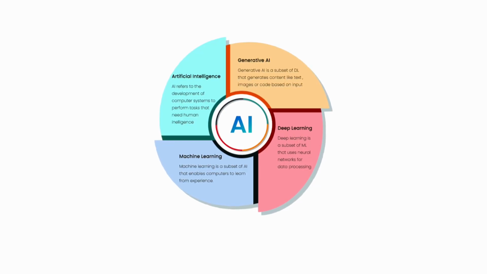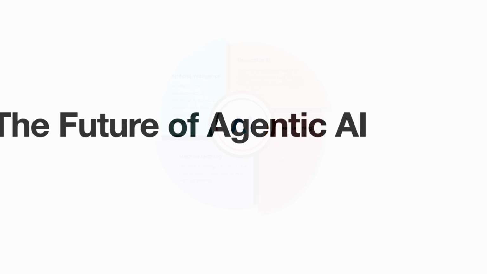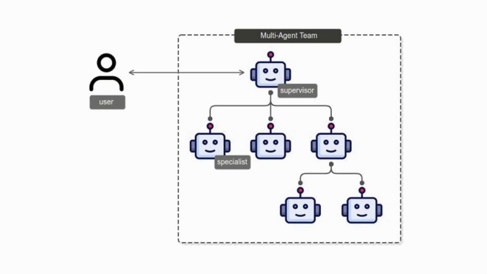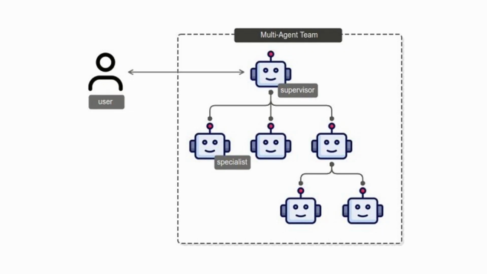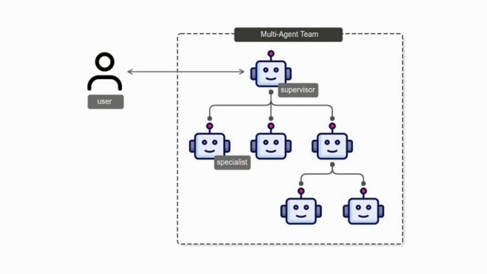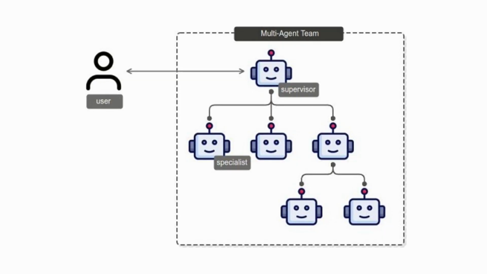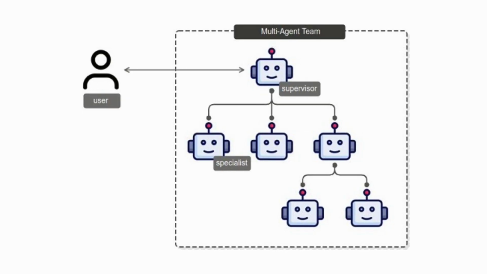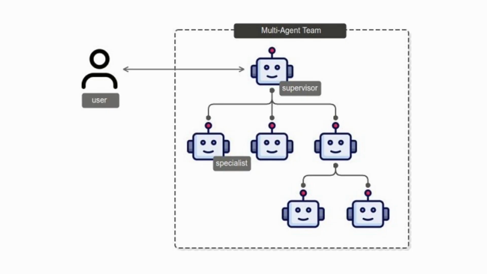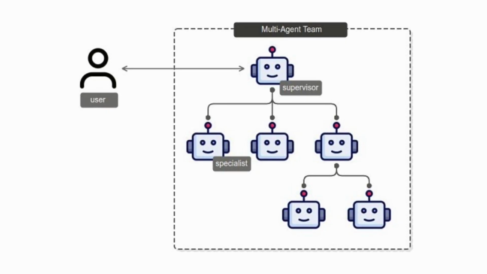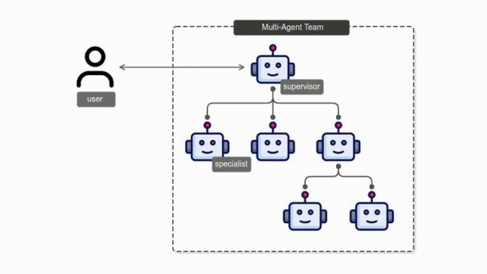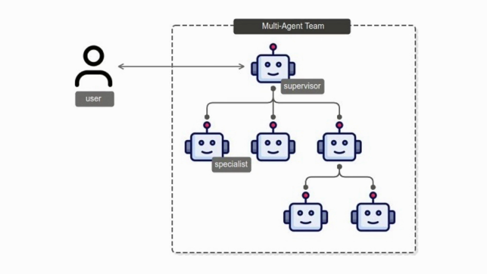The future of agentic AI. Looking forward, the field is evolving fast. We're moving toward model-native agents, systems where reasoning, memory, and tool use are built directly into the AI model. We'll also see multi-agent ecosystems, where different agents specialize in different tasks and coordinate together, forming what some call an agentic web. And as this technology matures, there will be growing emphasis on transparency, trust, and human-AI collaboration. Agentic AI isn't about replacing people. It's about extending our capabilities, letting machines handle the routine and mechanical, while humans focus on creativity, empathy, and judgment.